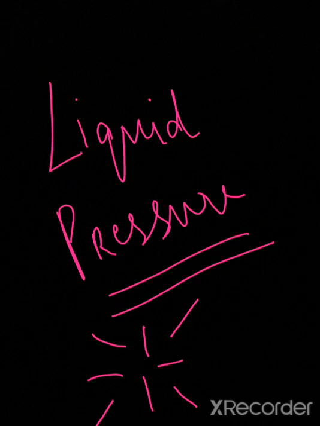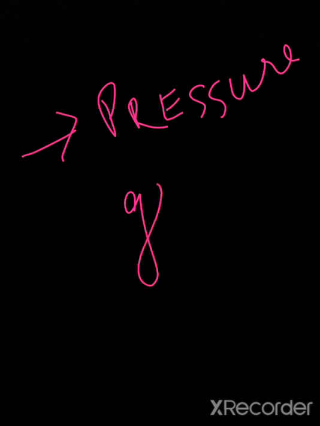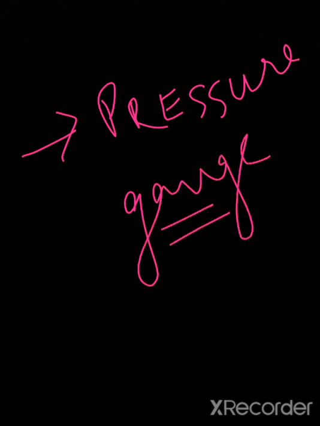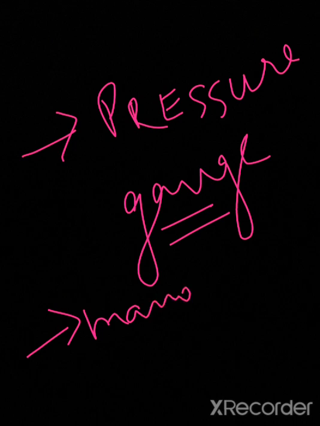Now let's discuss one more new thing, which is measuring liquid pressure. There are two things used to measure it. The first is the pressure gauge. This is the instrument which measures the liquid pressure. The device which measures the difference of pressure is called a manometer.